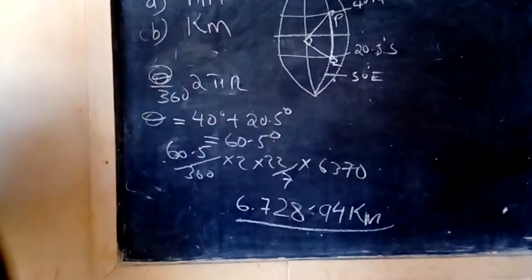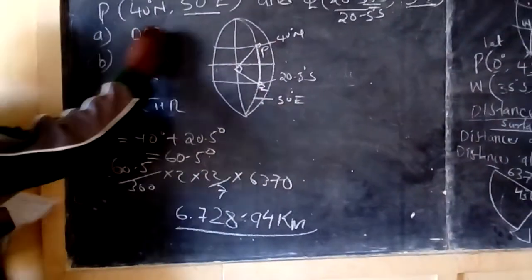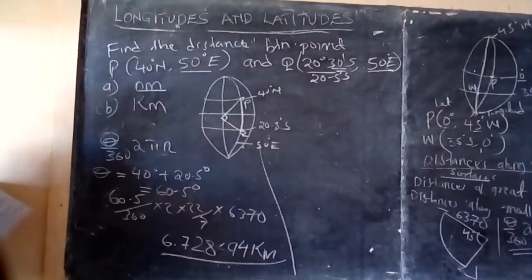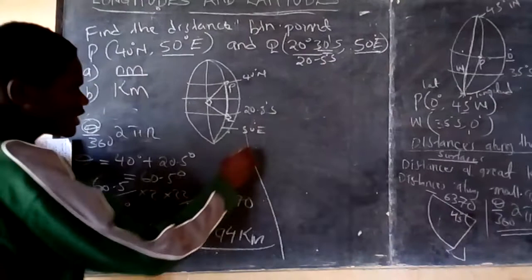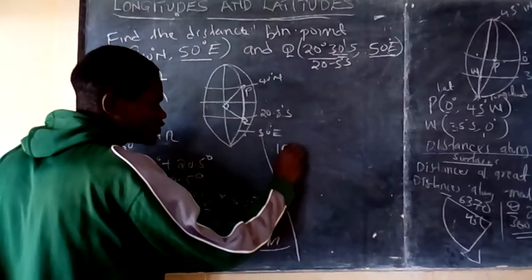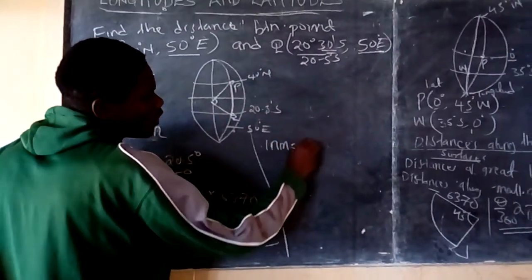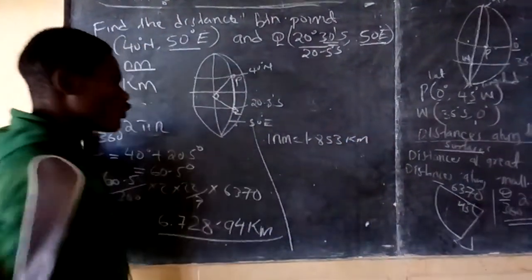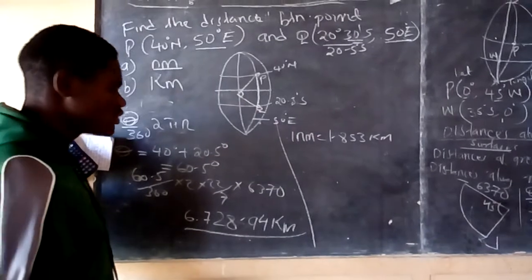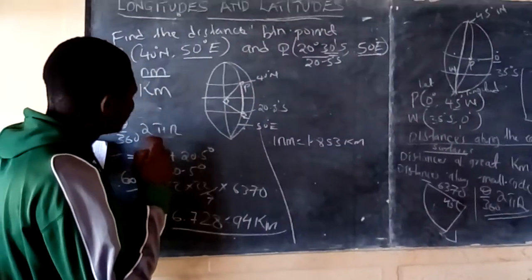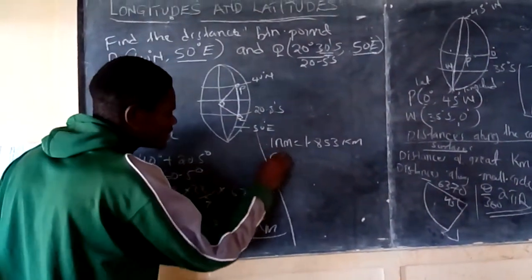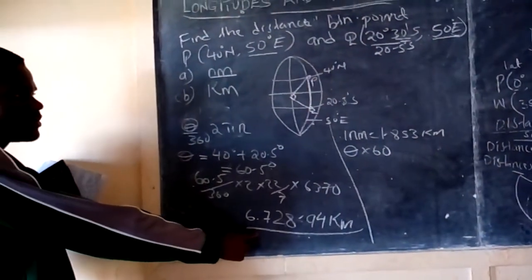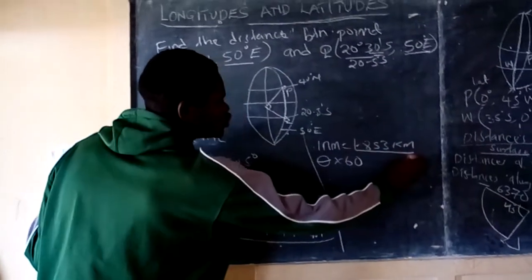But they want it again in nautical miles. There is a relationship between kilometers and nautical miles. You can say that one nautical mile is equal to 1.853 kilometers. Or you can go direct and get the distance in nautical miles as theta times 60. Now you can use any, because we have the distance in kilometers, you can change it to nautical miles.